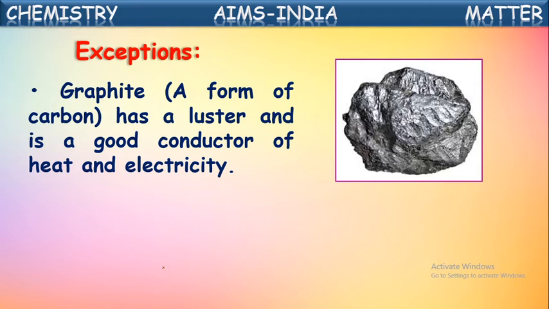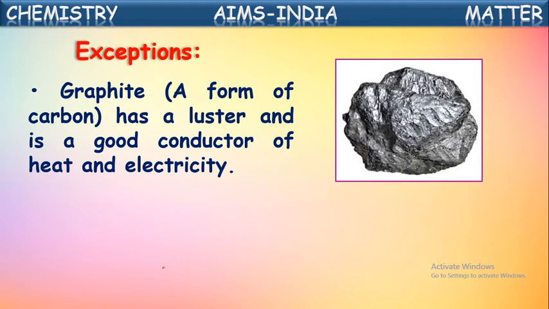That is one exception. Actually, graphite is one of the forms of carbon which is a non-metal. Even though graphite is made up of non-metal, it is a good conductor of heat and electricity, and it has shining also. Graphite has much shining. It will be glittering. So we can say this is a lustrous element. One more lustrous non-metal element is diamond. Diamond is also one of the forms of carbon. Even though it is a non-metal, diamond shines. It has a luster. So this also will come under exceptions here.